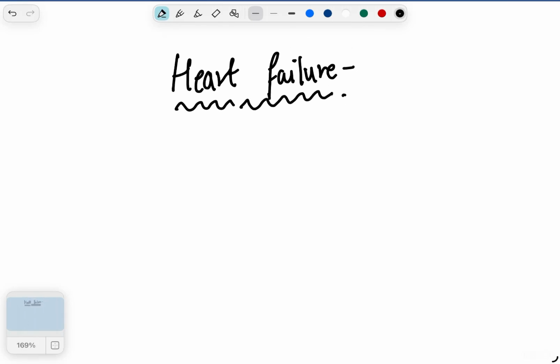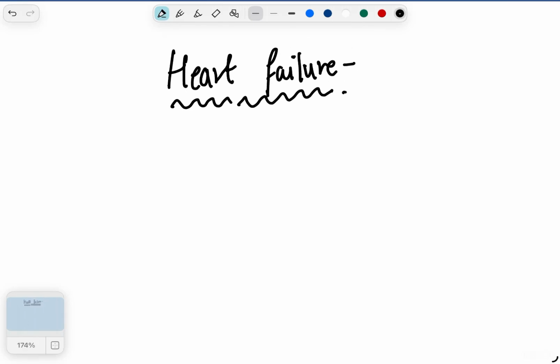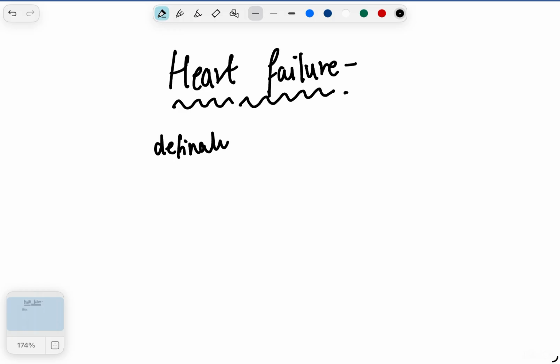Okay, so today I will tell you about heart failure. So, heart failure or cardiac failure, what is the definition? Basically, the definition is that heart failure is a state in which the ventricles at normal filling pressure and adequate intravascular volume cannot maintain an adequate cardiac output to meet the metabolic needs of peripheral tissue, or can do so only with elevated filling pressure.